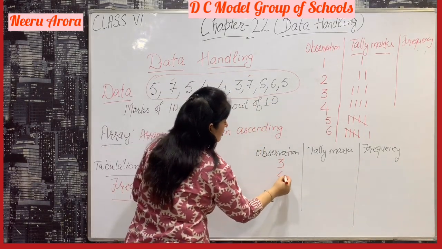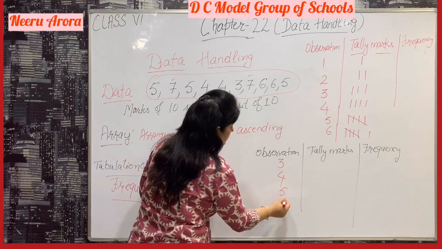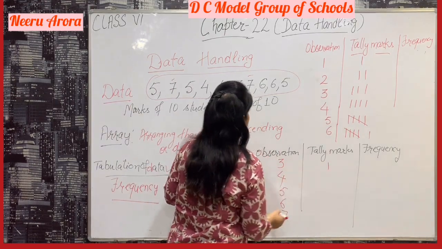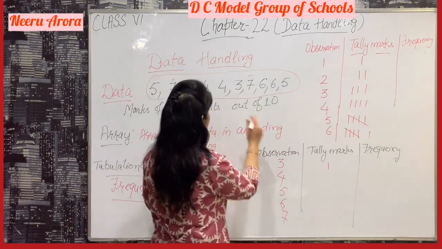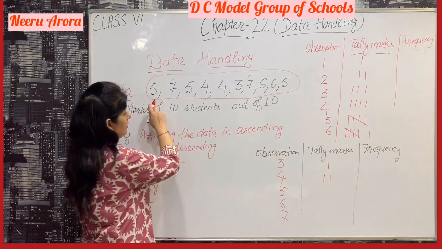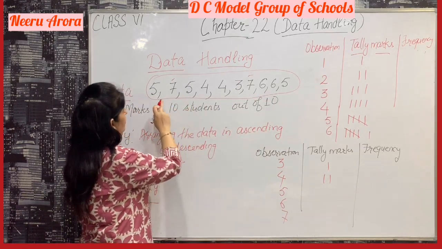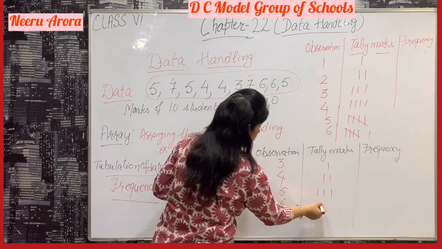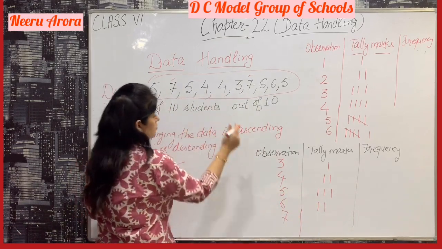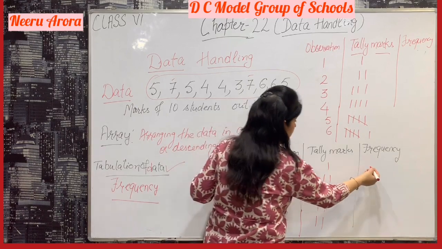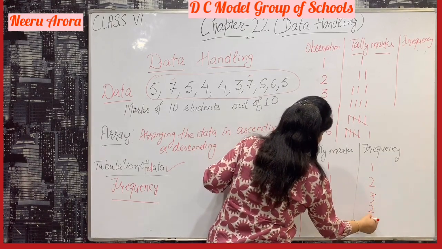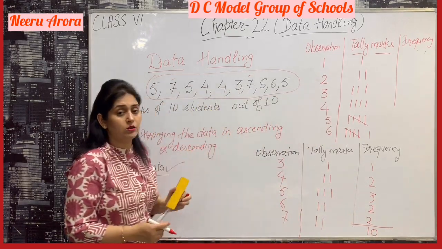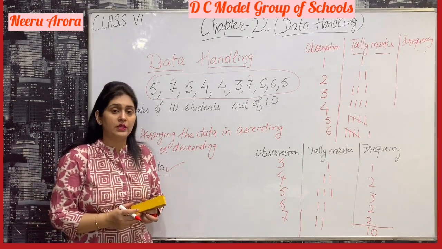3, next one is 4, next 5, 6 and 7. Is there any more number? No. So 3 comes 1 time, 4 comes 2 times, 5 comes 3 times, 6 comes 2 times, and 7 also comes 2 times. So let's write the frequency: 1, 2, 3, 2, 2. What is the total? 1 plus 2 is 3, 3 plus 3 is 6, 6 plus 2 is 8, 8 plus 2 is 10. So this is the marks of 10 students. I hope it is clear to you.